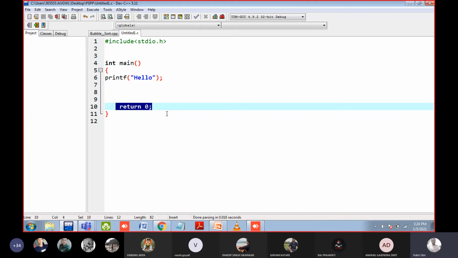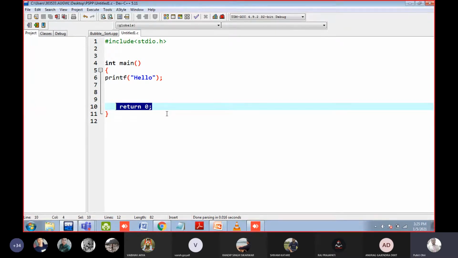For example, to run this program, some CPU resources are given, some RAM part is given, yes or no? So once hello is printed on the screen, we are telling by the return 0 statement that the program was successfully executed. Once the program execution is over, the operating system will deallocate the resources, because these resources can be used by other programs.